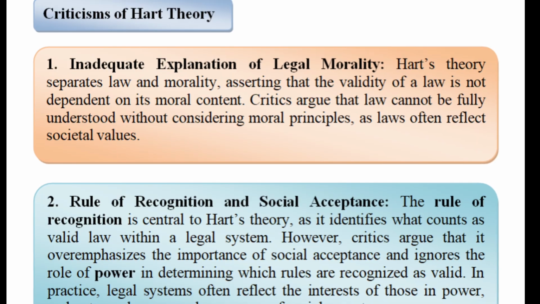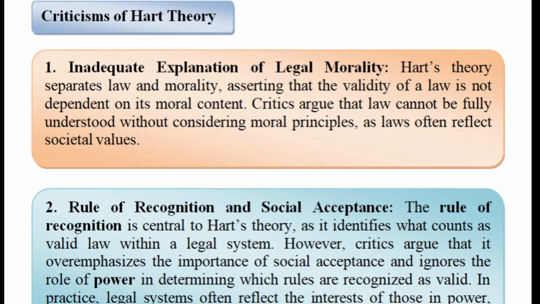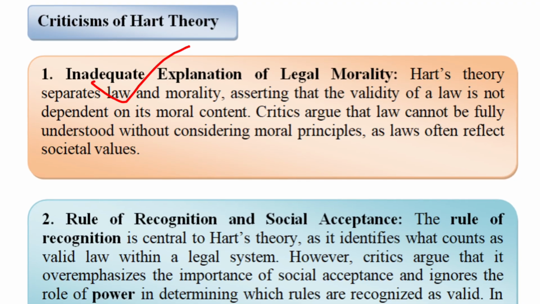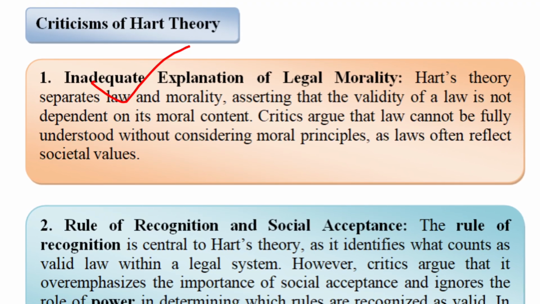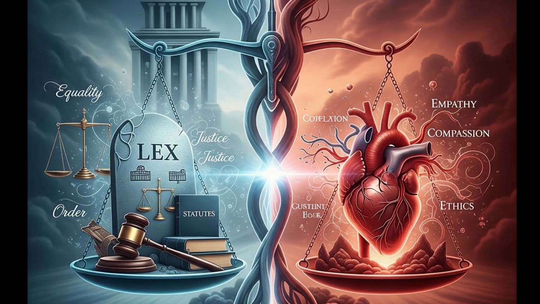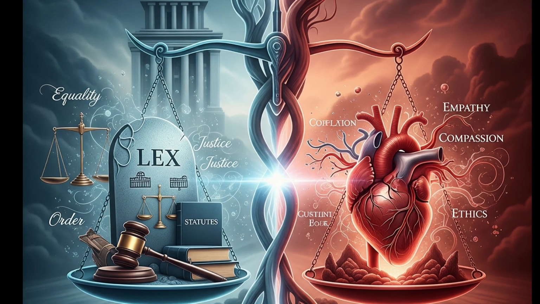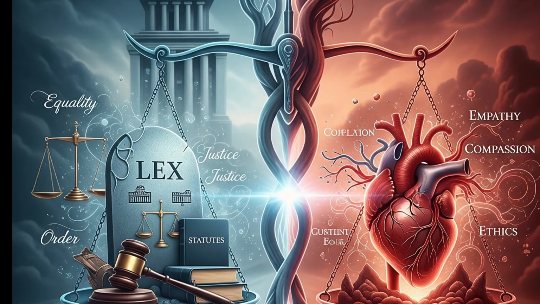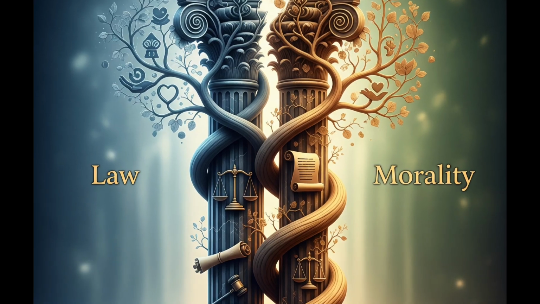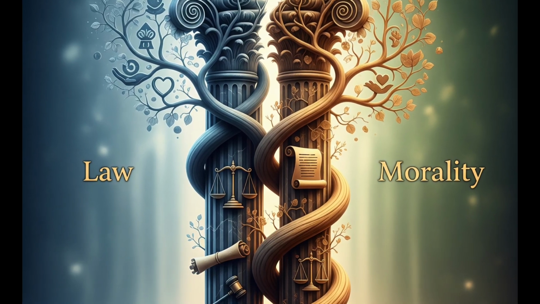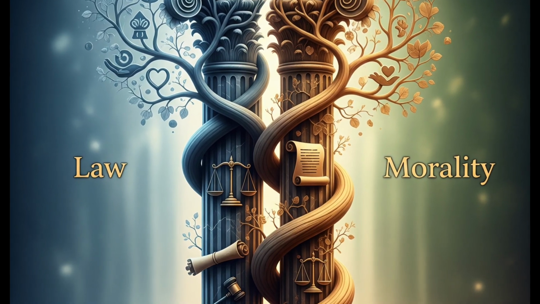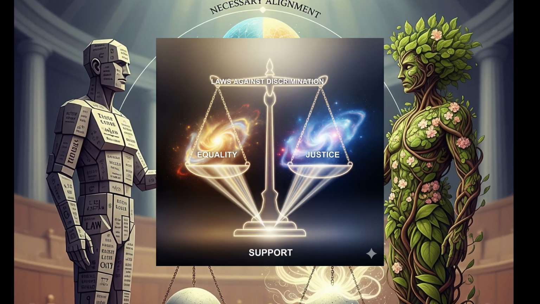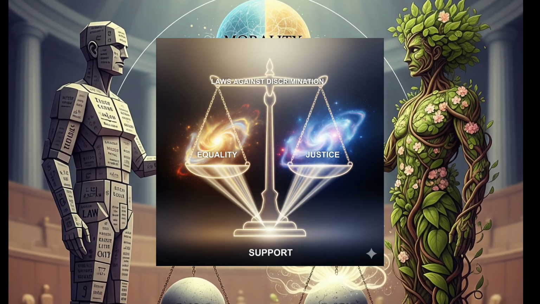Now let's concentrate on criticisms. Number 1, inadequate explanation of legal morality. Dear friends, Hart's theory separates law and morality, saying that the validity of law is not dependent on its moral content. But as you know, law cannot be fully understood without considering moral principles, as laws often reflect societal values. For example, laws against discrimination are grounded in moral concepts of equality and justice.